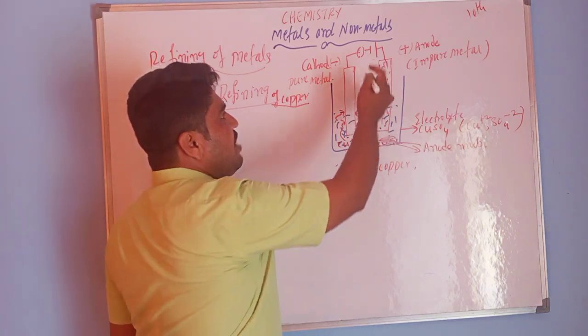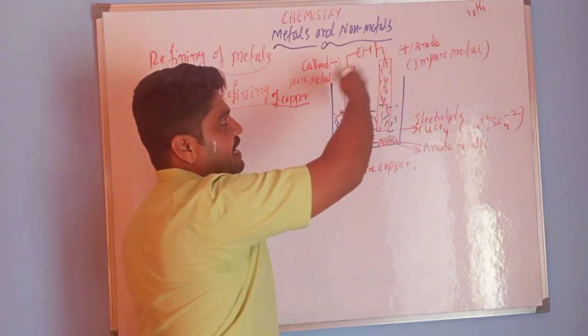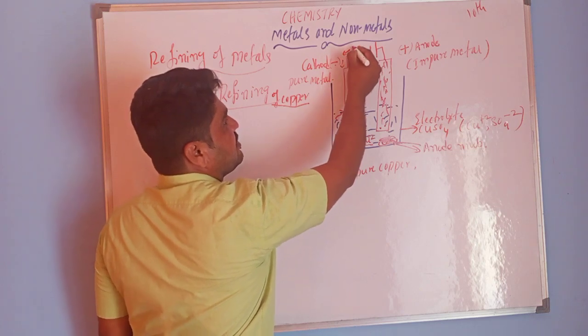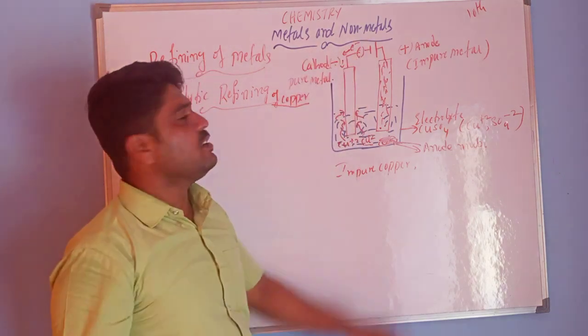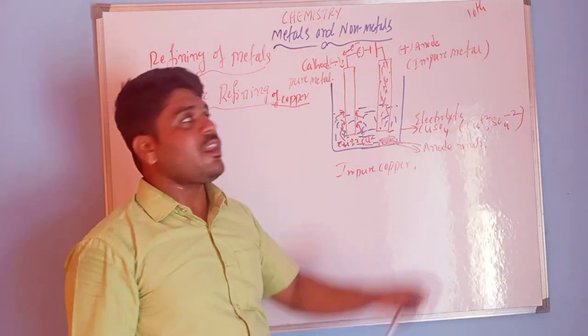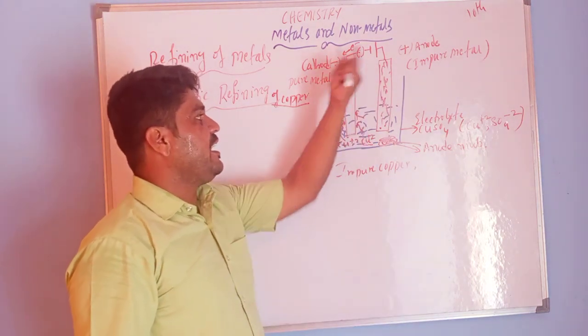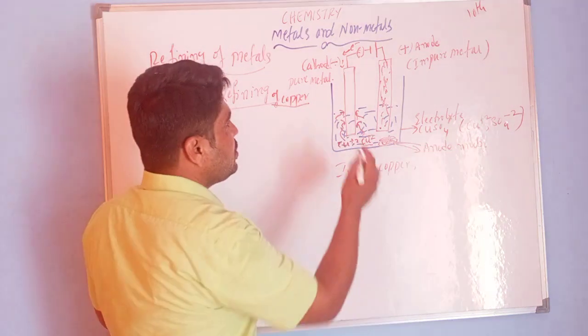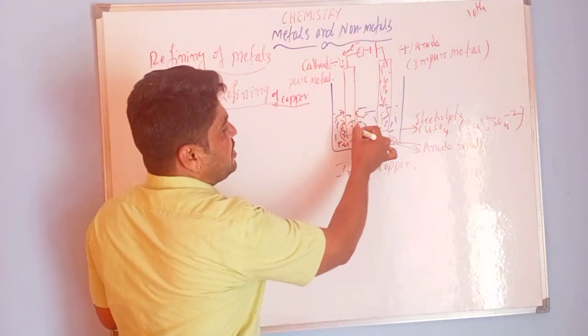After passing electric current, electrons move from anode to cathode. Why does this occur? The cathode is a negatively charged electrode.